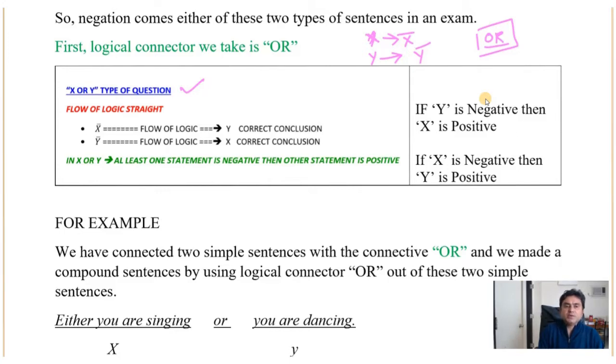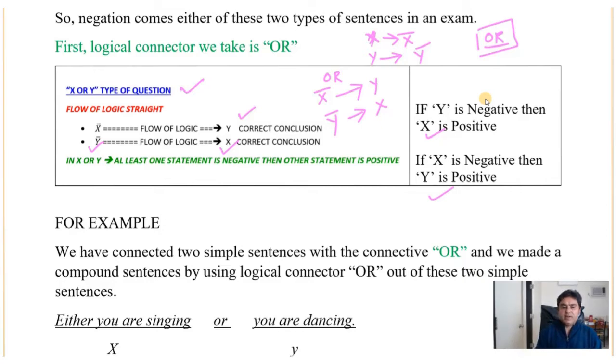So when the sentences are connected with or, you have to remember X bar leads to Y and Y bar leads to X. So the flow of logic is X bar, then Y is correct, and Y bar, then X is correct. If Y is negative, then X is positive. If X is negative, then Y is positive. So always remember this rule. It means out of these two sentences, if one sentence is a negation, then you can say the other sentence is positive. Did you get the answer?